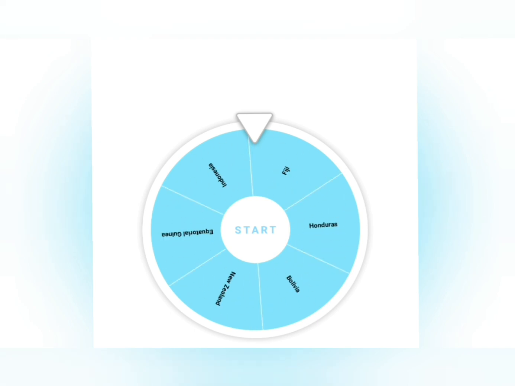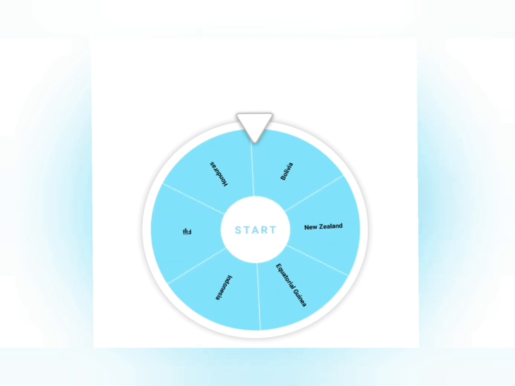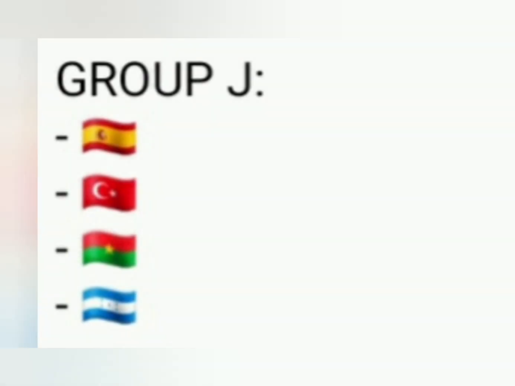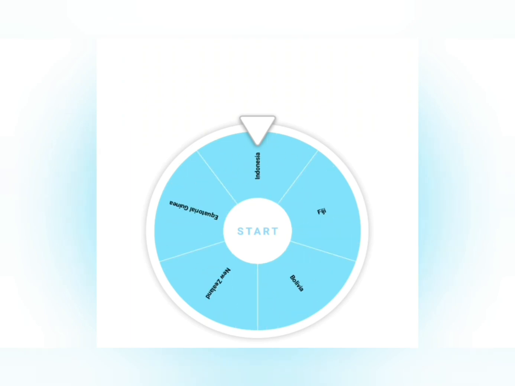So next up we have Honduras, and they will join Group J. So who's next? It is Fiji.